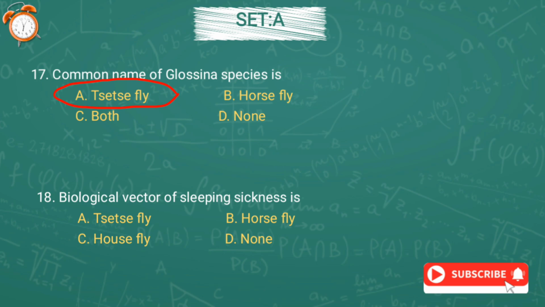Now, question number 18. The biological vector of sleeping sickness is option A tsetse fly, option B horsefly, option C housefly, or option D none. And the correct answer is option A, tsetse fly.